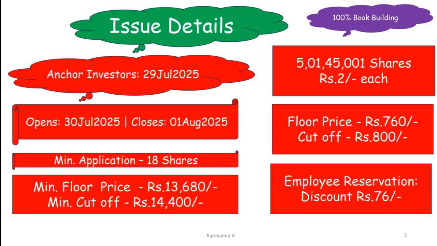If you consider this, the minimum money that you have to invest for a minimum lot is rupees 13,680 at the lower price and 14,400 at the upper cutoff price. The issue is for 5 crore 1 lakh 45,001 shares of rupees 2 each. There is an employee reservation of 85,000 shares and the employee gets a discount of 76 rupees on application.